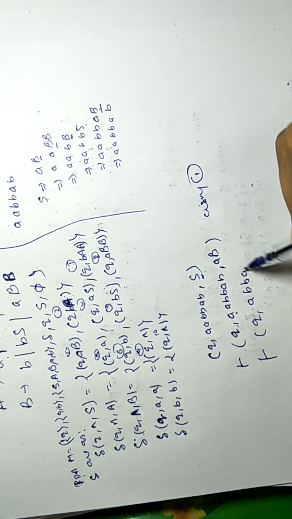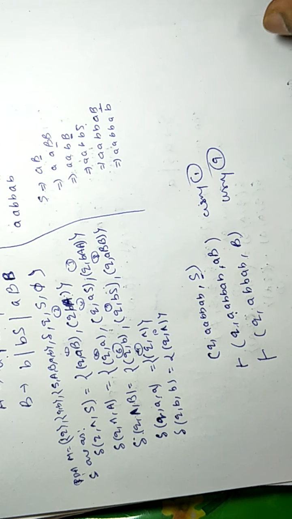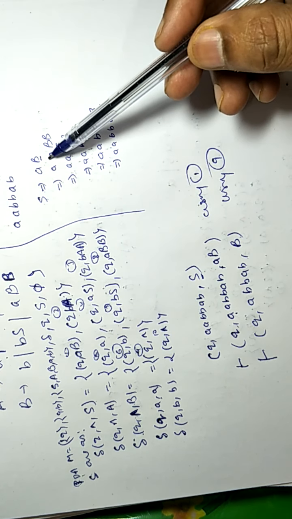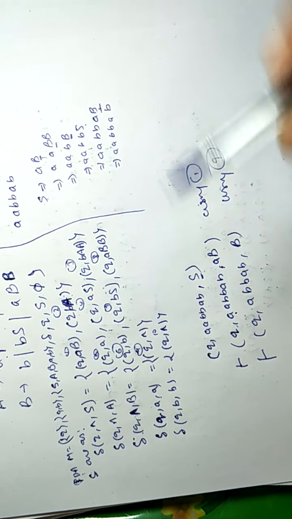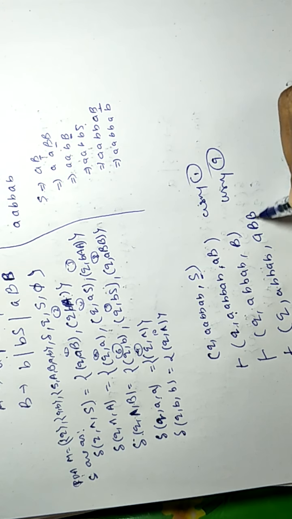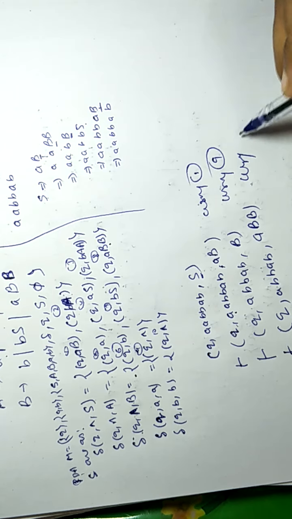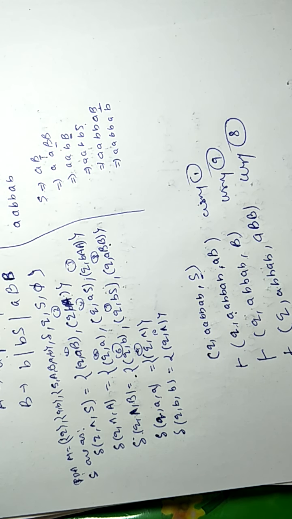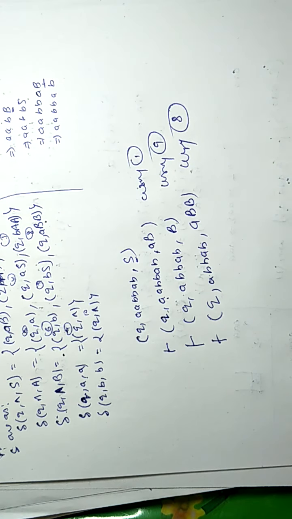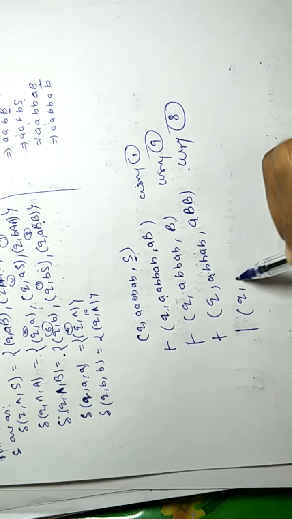The input remaining is abbab, this is B, using 9. Now we get B. We are replacing this B by ABB using 8. Now a is matched with A, so we pop it.